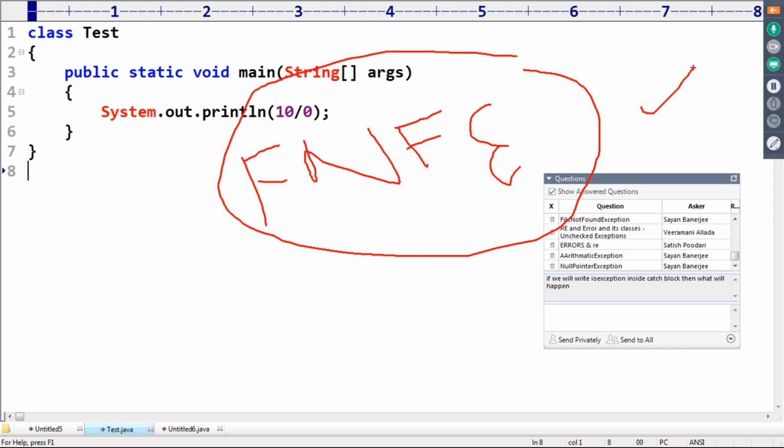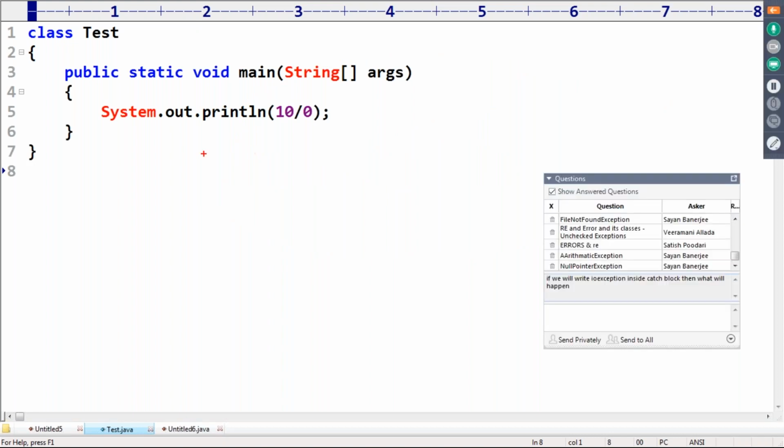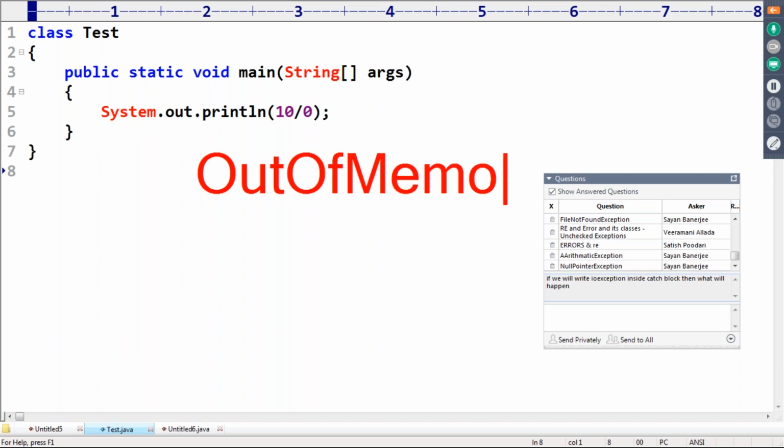But now I'm telling, if an OutOfMemoryError is coming, and the compiler asks, Durga, how can you handle it?